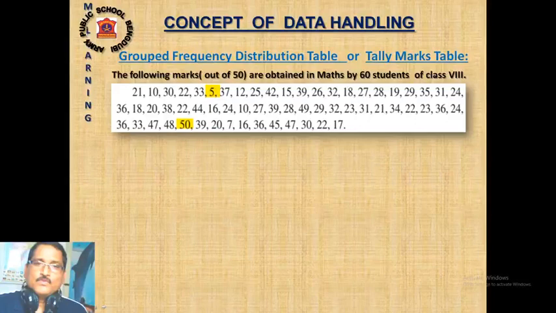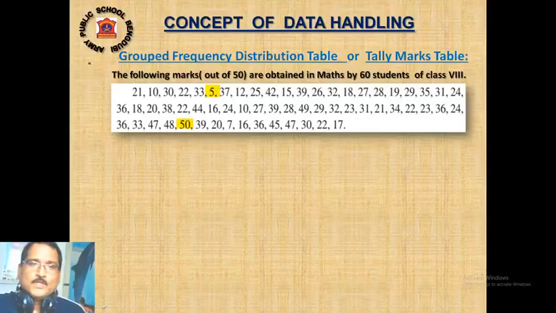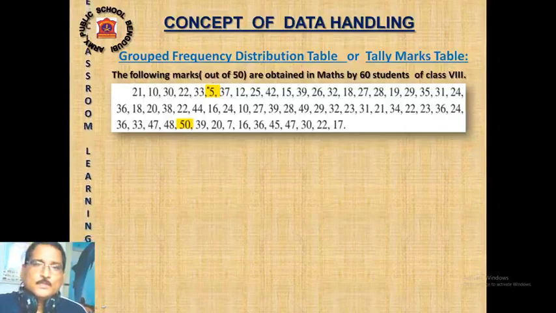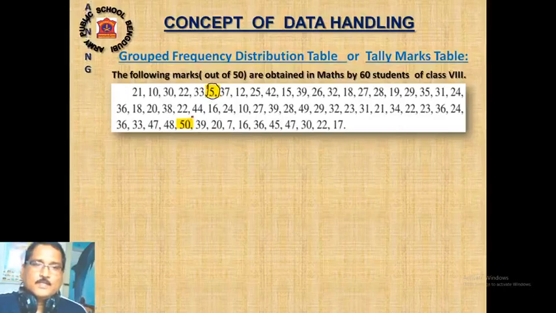First of all, you have to see what is the lowest number. The lowest number is 5 and the highest number is 50. What is the gap? 50 minus 5, 45.